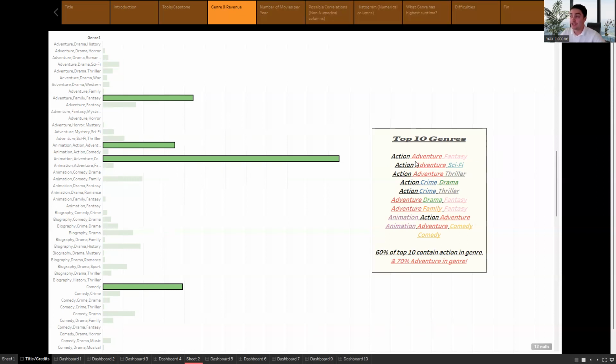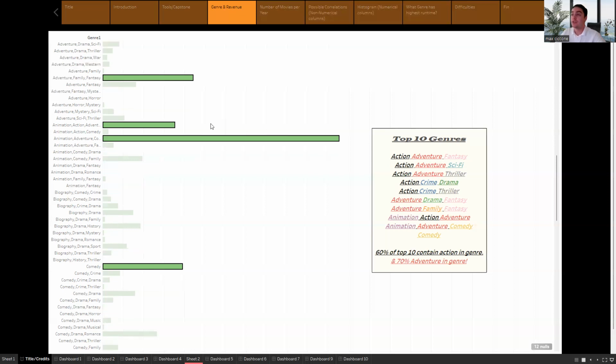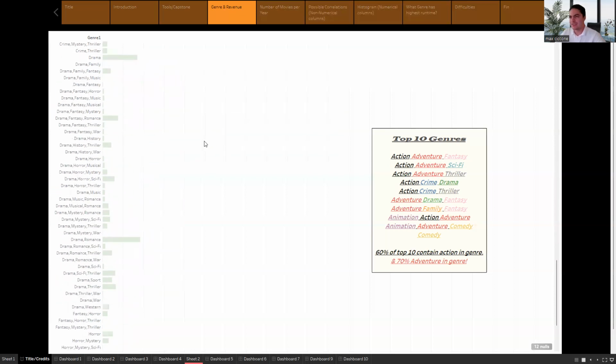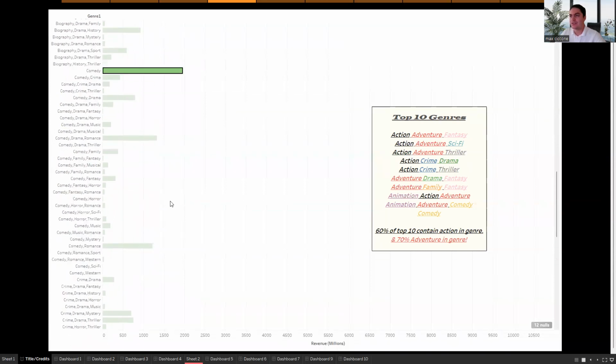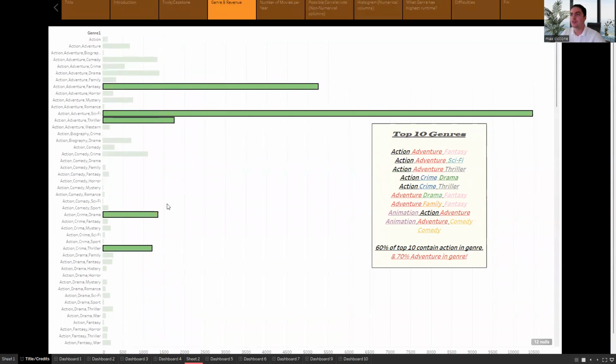There's a lot of adventures and actions, as you can see. In fact, 60% of the top 10 contain action in its genre, and 70% contain adventure as part of the genre. You can scroll down here and look at the list. Everything highlighted is the top 10 most revenue earning.